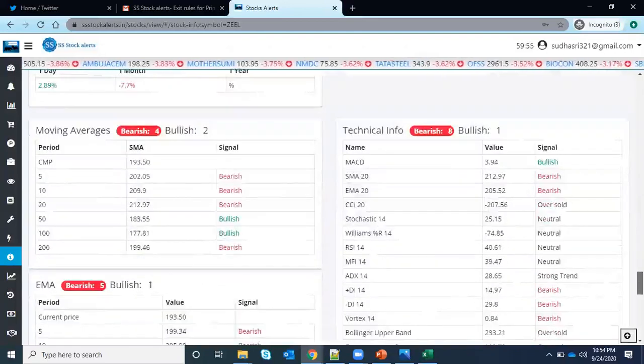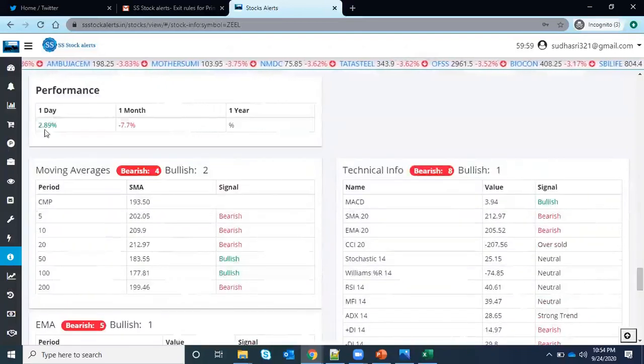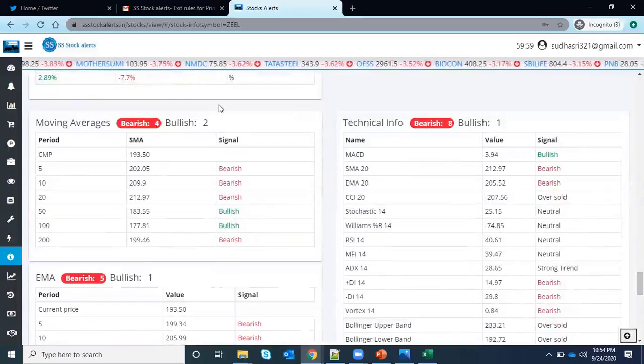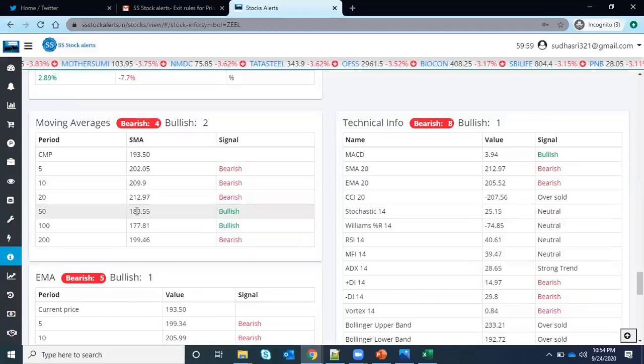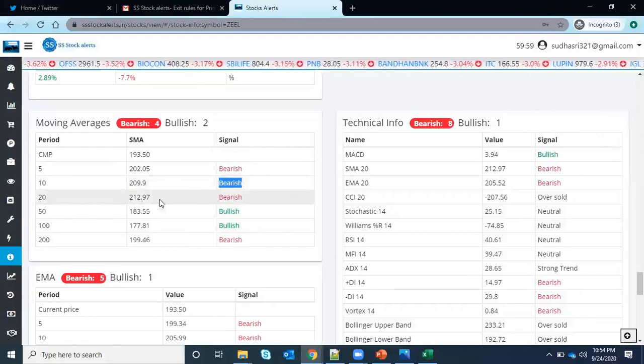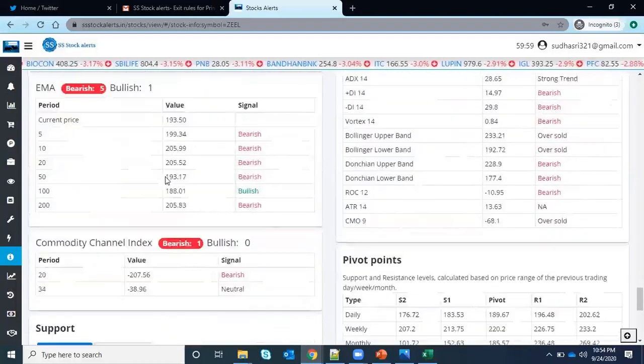And the next thing I want to show is the performance it has done. That you can get from anywhere, that is not important. And the moving averages suggest whether it's a buy or a sell. If you take the 10, the current price is less than this 10 moving average, and it is saying it is bearish, it is not suggesting to buy. And the 20 is also telling bearish. So you can see what the moving averages tell.